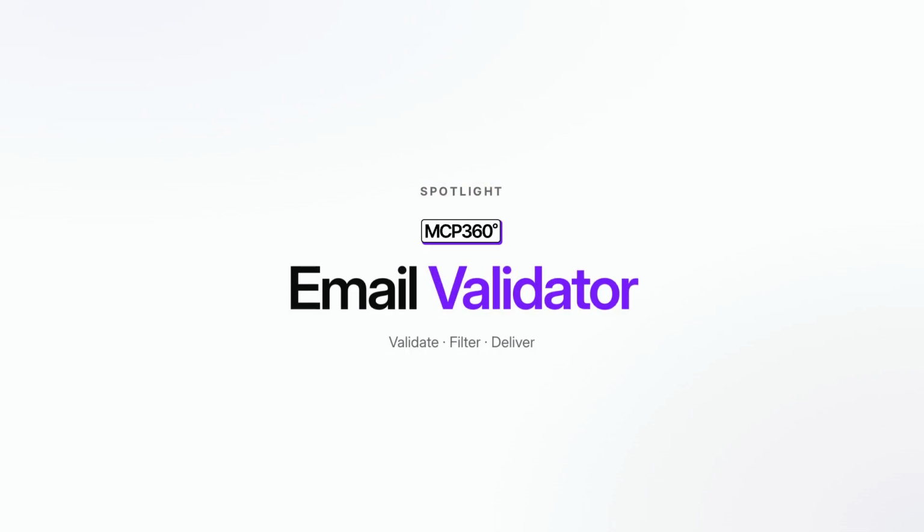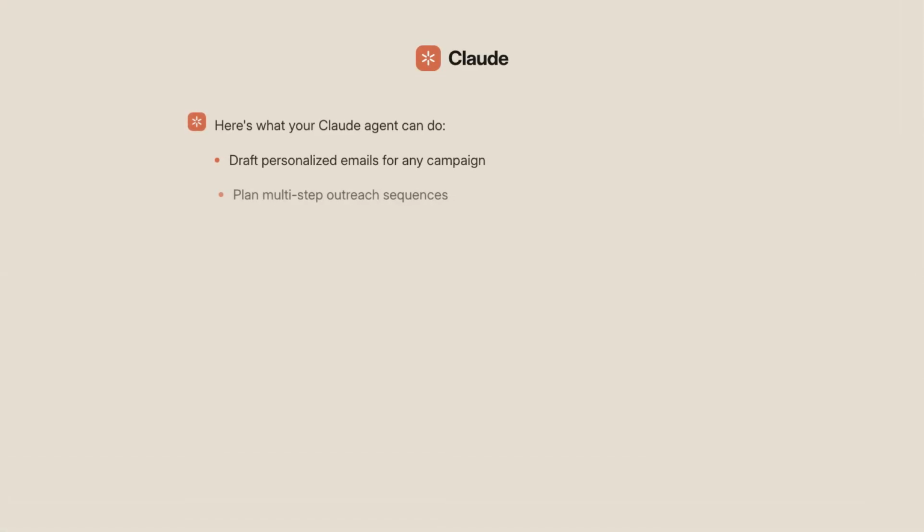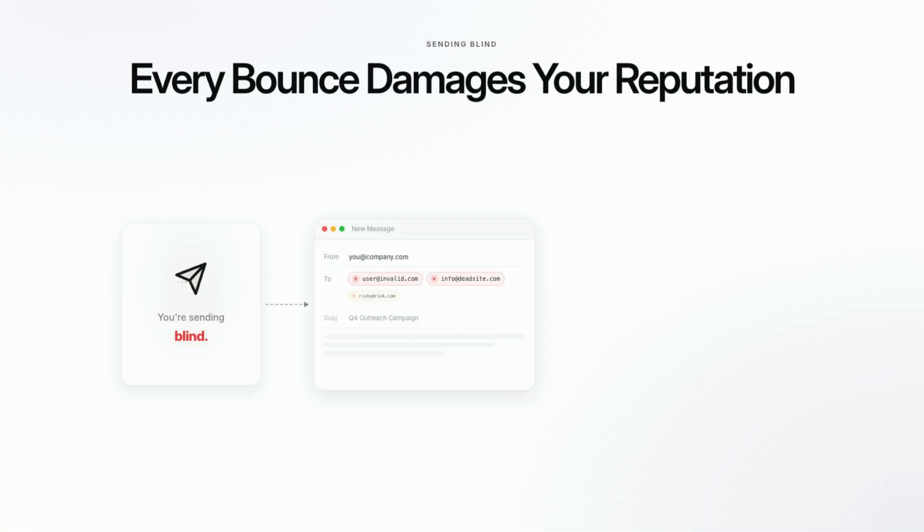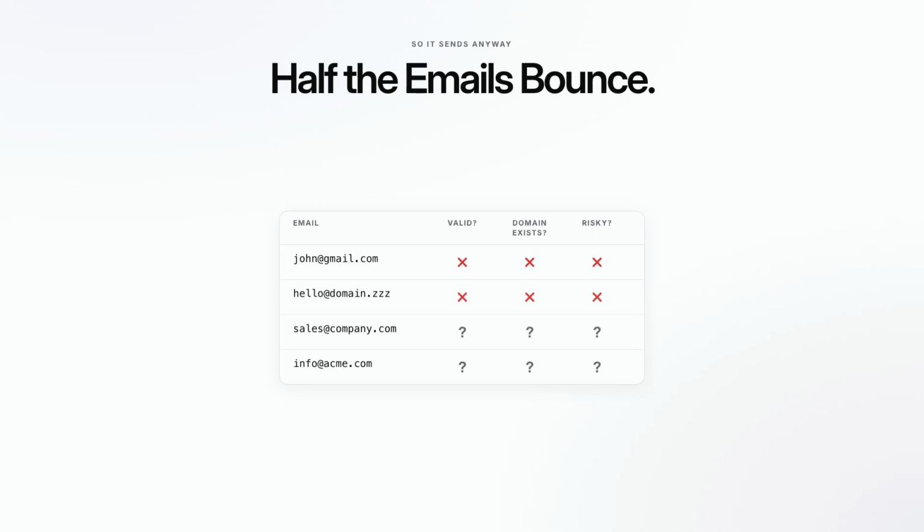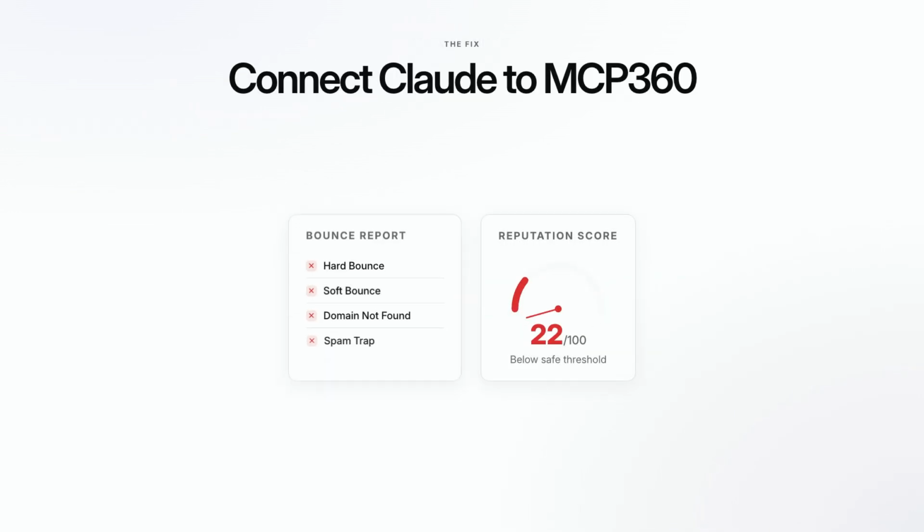Your Claude agent can draft emails, plan campaigns, manage outreach sequences, but it's sending blind: invalid addresses, dead domains, risky contacts, and every bounce that comes back damages your domain credibility, sometimes permanently. So it sends anyway. And the bounces start coming back.